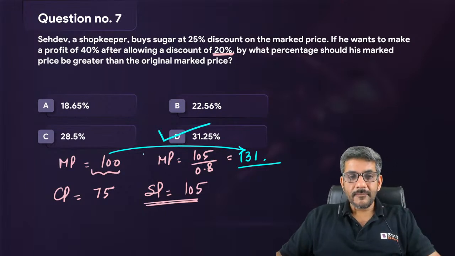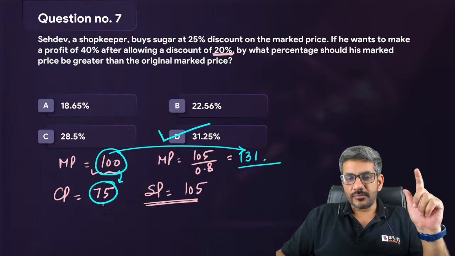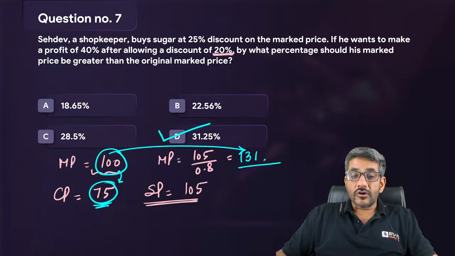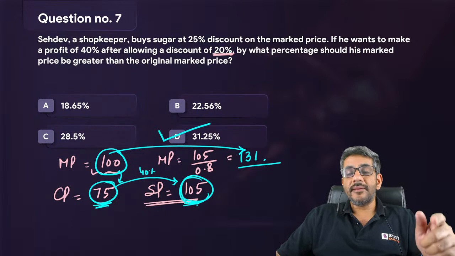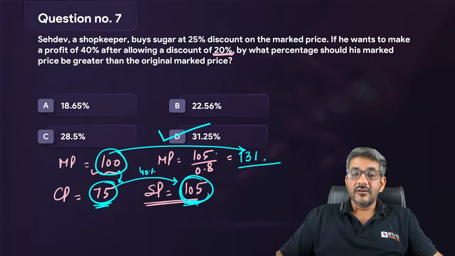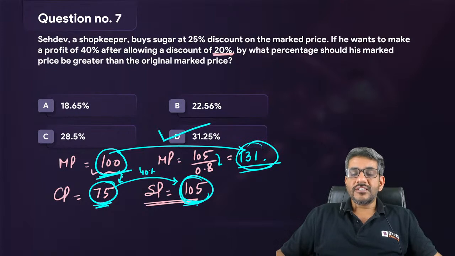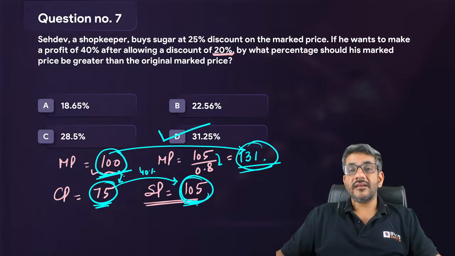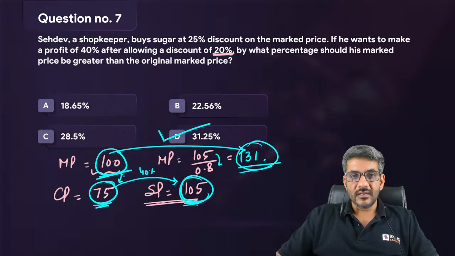मैं रिपीट कर देता हूं एक बार. I assumed the marked price initially as 100. He got it at 25% discount, so he purchased it at 75 rupees. This is the cost price for him. He wants to sell it at 40% profit. So after 40% profit he wants to sell it at 105, and to sell at 105 he wants to give 20% discount as well. 20% डिस्काउंट के बाद 105 बनता है. So what should be the mark price? 105 divided by 0.8 and that is 131 point something. इसका मतलब ओरिजिनल मार्क प्राइस जो 100 था उसके मुकाबले it should be 31 point something more. So therefore my answer is 31.25% more than the original marked price.